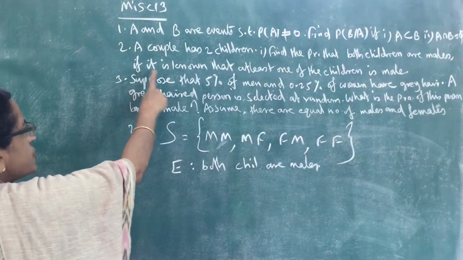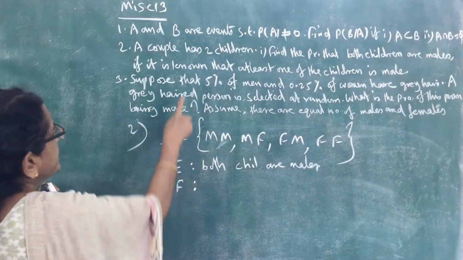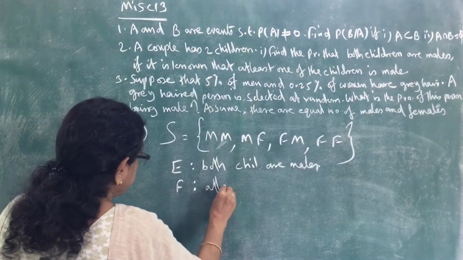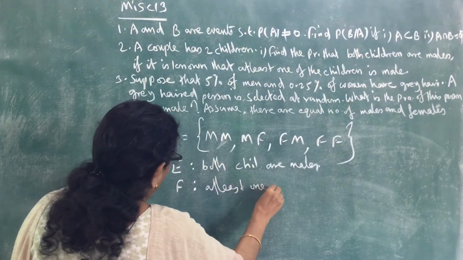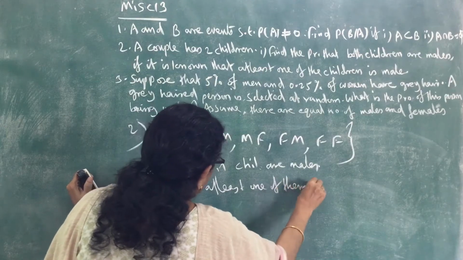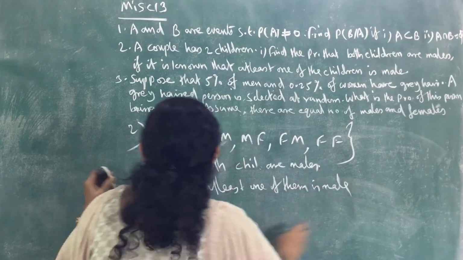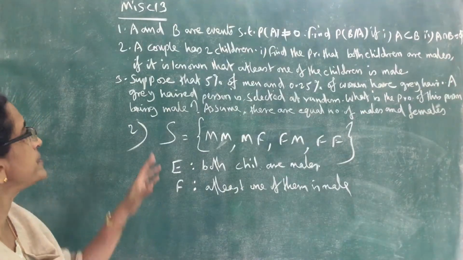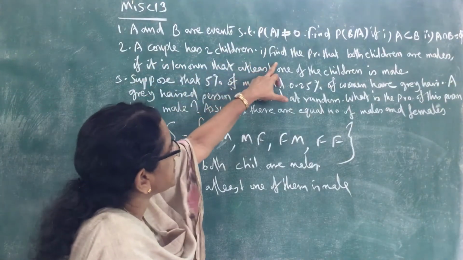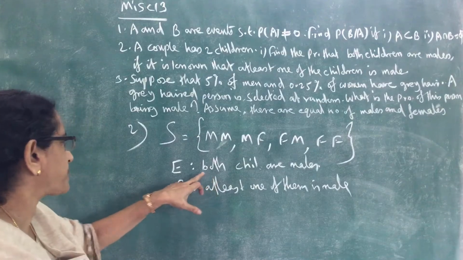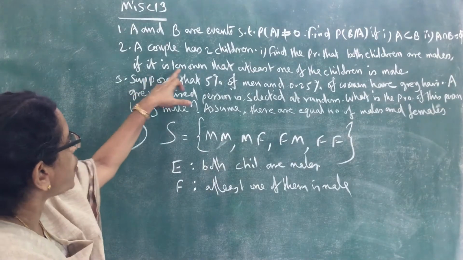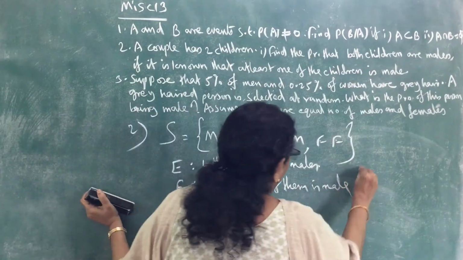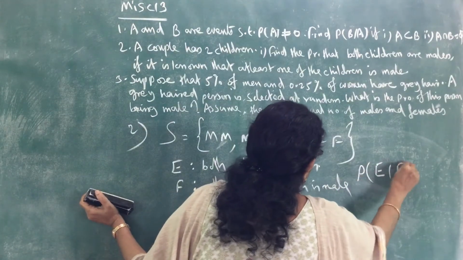Then it is known that at least one of them is male. So these are the 2 events mentioned. We want to find the probability that both children are males, that is probability of E. It is known that F is given. So what we want to find is probability of E given F.